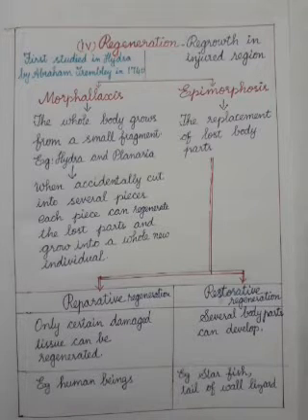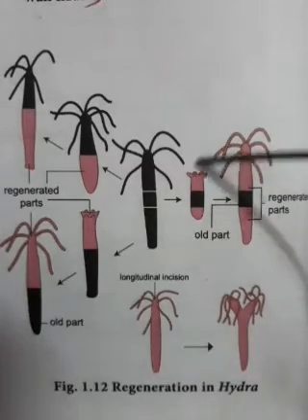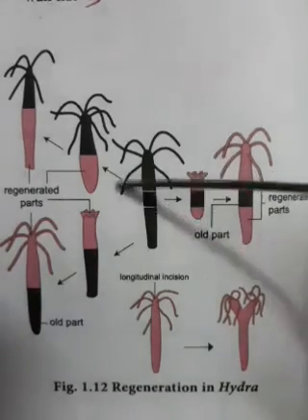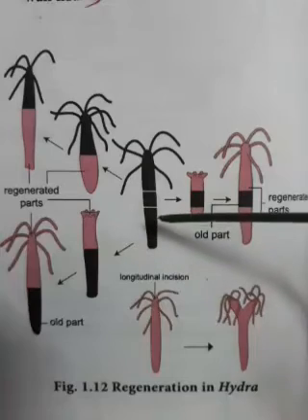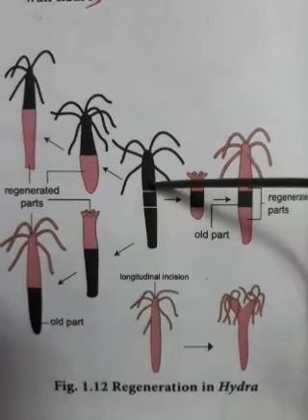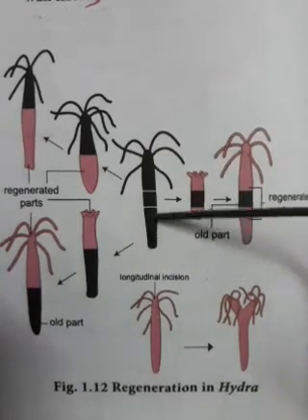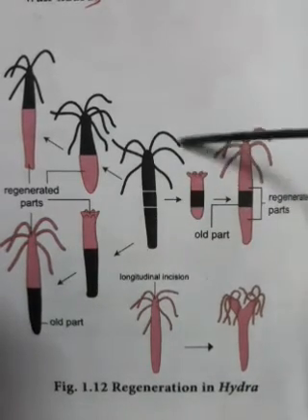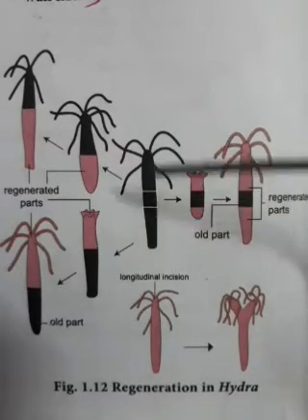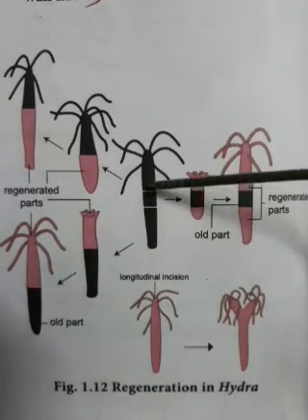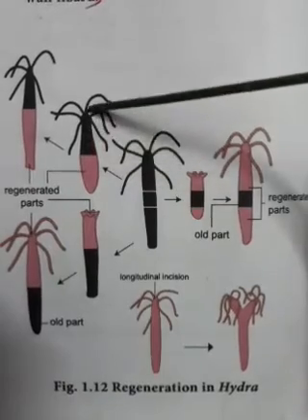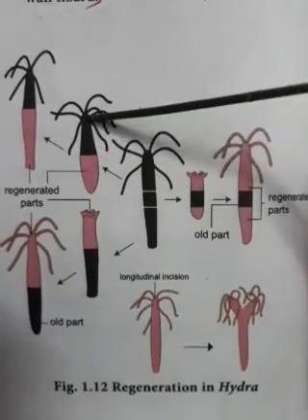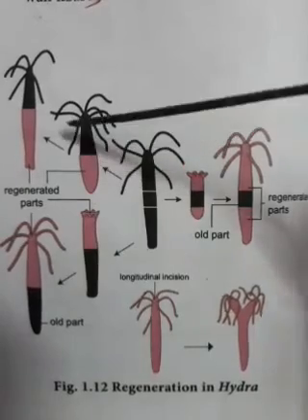Now we will see morphosis in Hydra. The picture shows the whole organism of Hydra. It is broken up here. This is the oral portion with tentacles, this is the basal portion and this is the middle portion. The whole organism is cut into 3 fragments. So here, from the basal portion, the oral portion, the basal portion and the middle portion have developed.